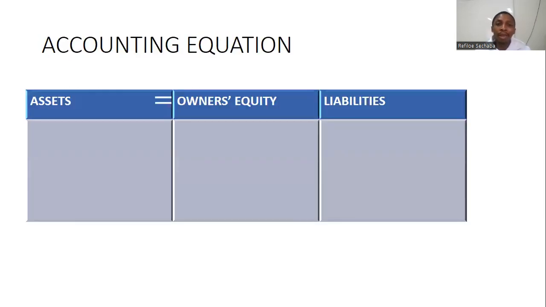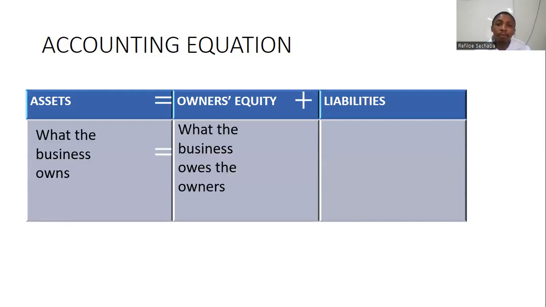Okay, and now your accounting equation will simply be where your assets are equal to owner's equity plus your liabilities. Please note, assets represent what the business owns, and owner's equity is what the business owes the owner. And liabilities are simply what the business owes the lenders of the entity. So the right hand side is owe and the left hand side is own. So what you own will equal what you owe. All right, in most cases, the right hand side is simply your financing of the left hand side.